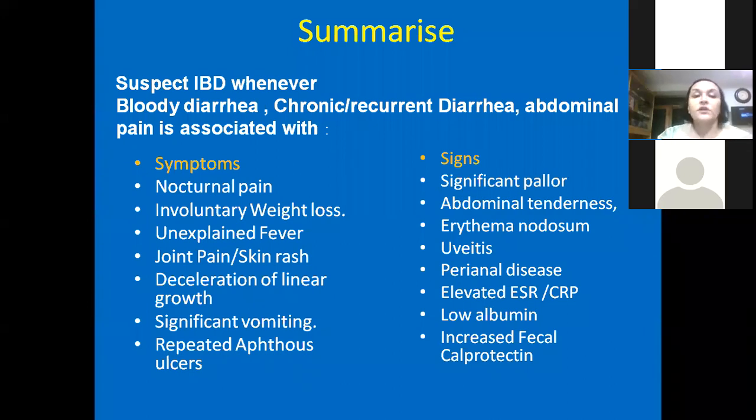Nocturnal pain, involuntary weight loss, unexplained fever, joint pain and skin rash, deceleration of linear growth, significant vomiting, repeated abscess, ulcers. And we have signs like significant pallor, abdominal tenderness or mass, erythema nodosum, uveitis, perianal disease, along with investigational findings like high ESR, high CRP, low albumin, and increased fecal calprotectin.